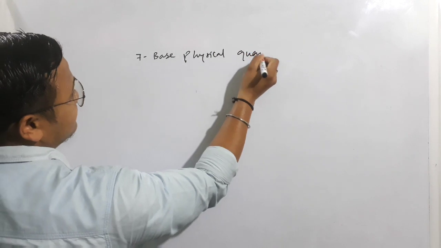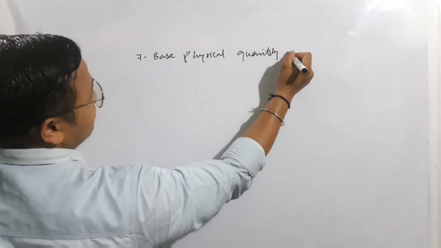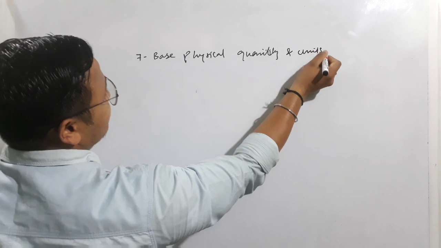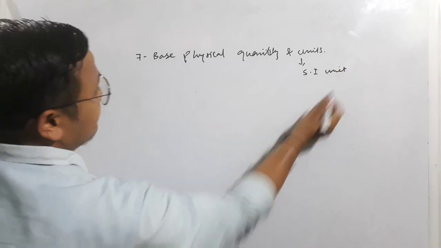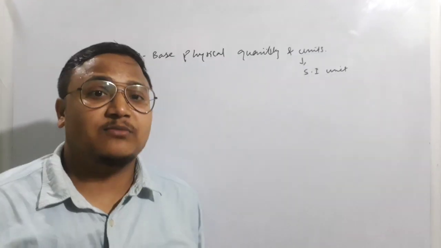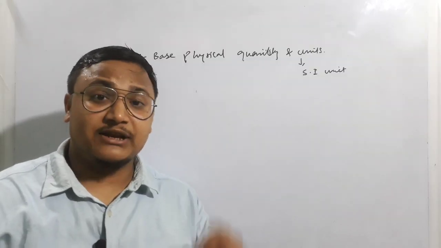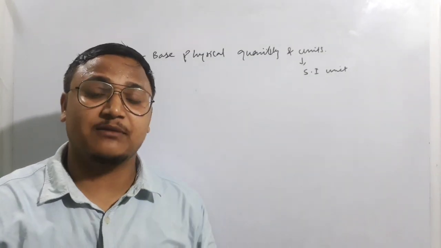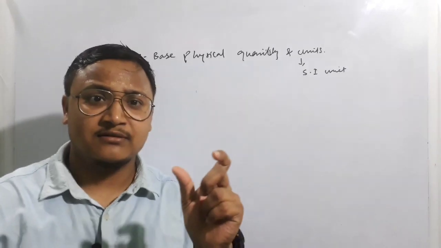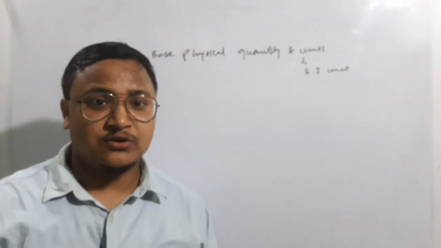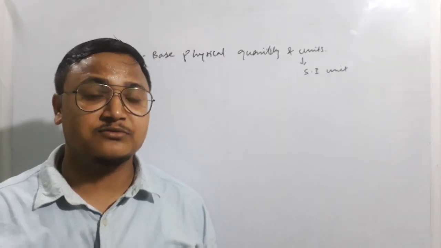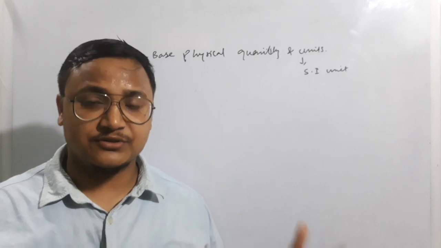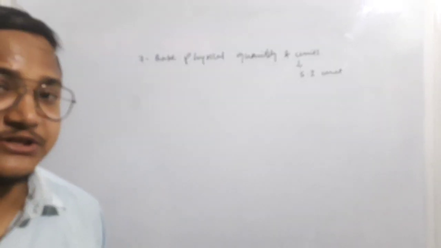Physical quantity and their units. And the unit which we are talking about is what we call the SI unit, the International System of Units. This is the standard unit. That means all over the world people will use the same unit for some physical properties. So if I say length, the SI unit is the meter. People living in Japan or China or America or India, they will pronounce the unit as meter only. So this is what we are talking about, the International System of Units.